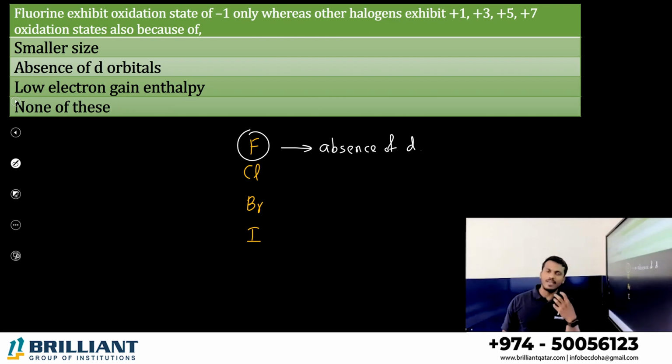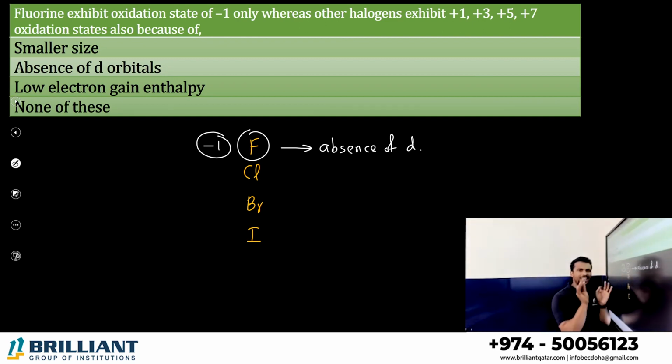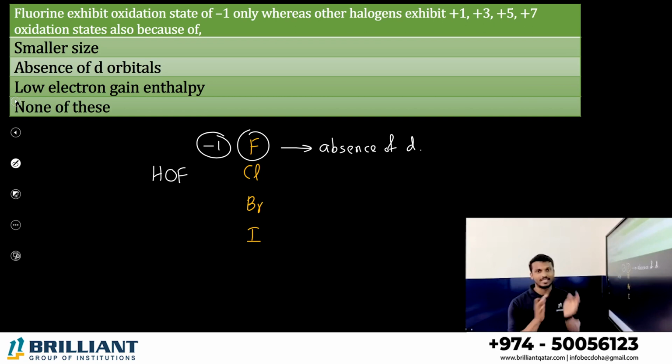If an element has a d orbital, then only it can exhibit variable oxidation state. Fluorine can exhibit only one oxidation state, -1, except in one acid, HOF. What is HOF called? Hypofluorous acid. In hypofluorous acid, fluorine is in +1 oxidation state.